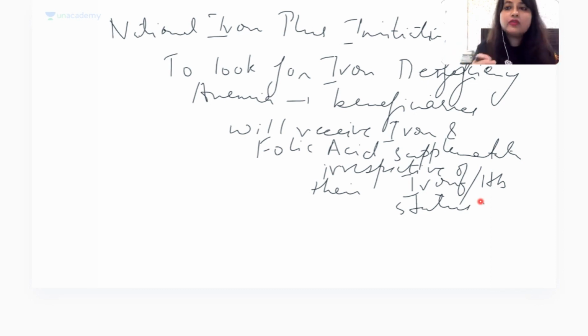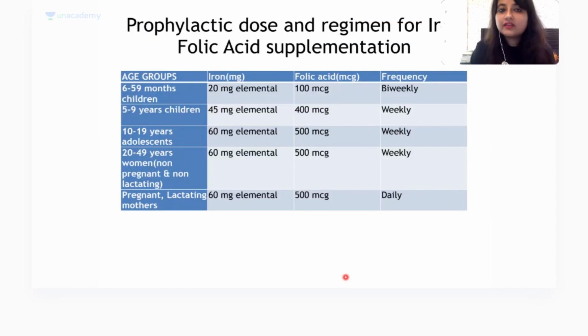In this, we are going to provide them prophylactic doses of iron and folic acid. So to be more specific, it is an example of specific protection. National Iron Plus Initiative is a small initiative that has been launched to fight against iron deficiency anemia. I'll show you a slide where we are providing prophylactic measures to our beneficiaries to protect them from iron deficiency anemia.